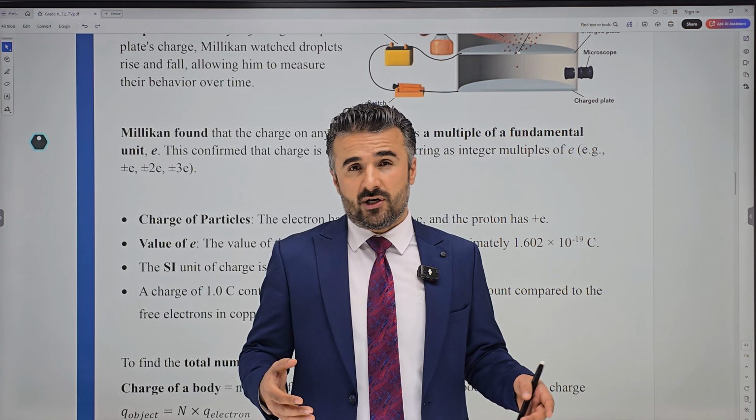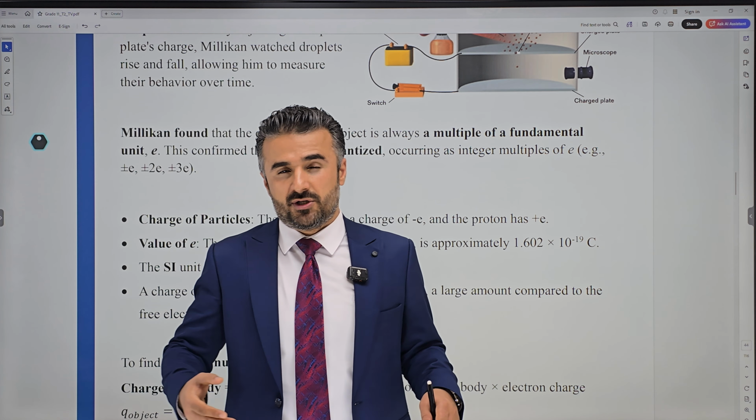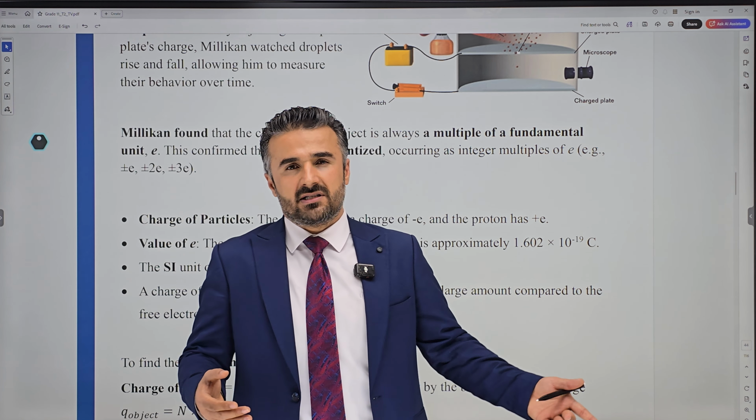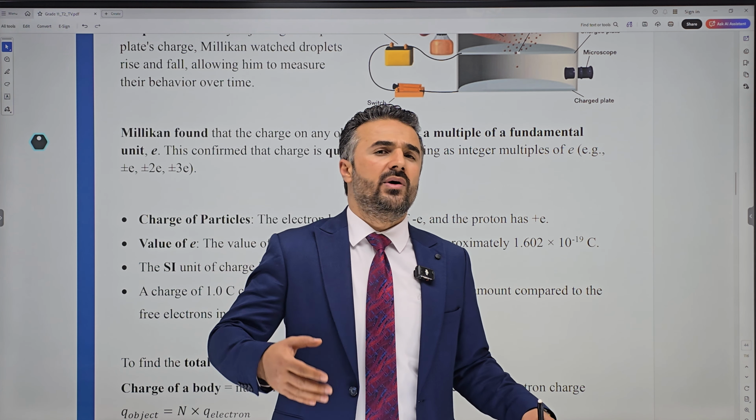When we talk about charges, we'll say, for example, one charge, two charges. Do we ever say half an electron, for example? No. So it is always in whole numbers.